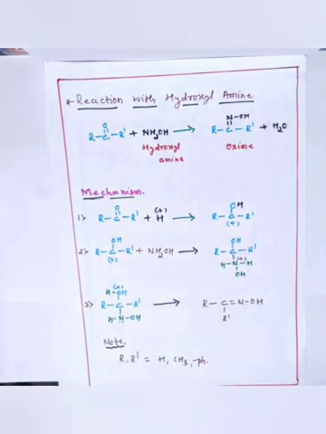Hydroxylamine is nothing but NH2OH. The aldehydes or ketones, after reacting with hydroxylamine, form the corresponding oximes. If the reactant molecule is acetaldehyde or an aldehyde, the corresponding product is aldoxime.